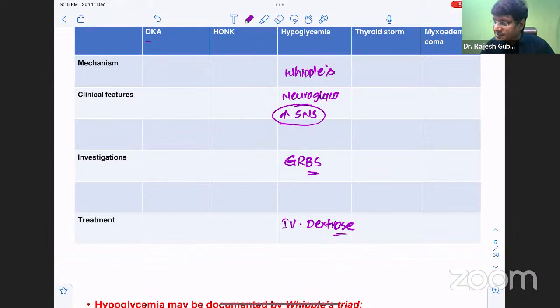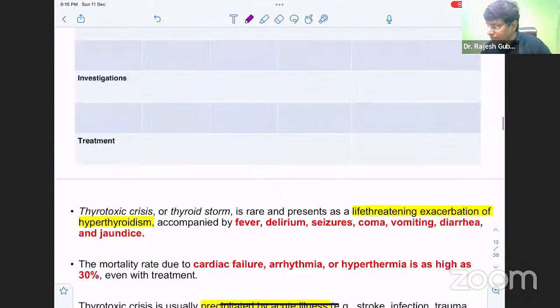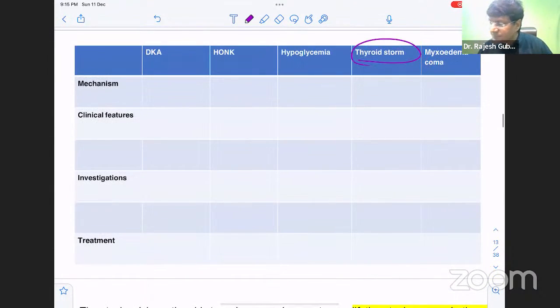Now, after having discussed DKA, hyperosmolar non-ketotic coma and hypoglycemia, next you need to know the thyroid emergencies, that is thyroid storm and myxedema coma. Now, let me discuss the thyroid storm. Thyroid storm is one of the rare manifestations, and it is a life-threatening exacerbation of hyperthyroidism, right? Life-threatening exacerbation of hyperthyroidism.